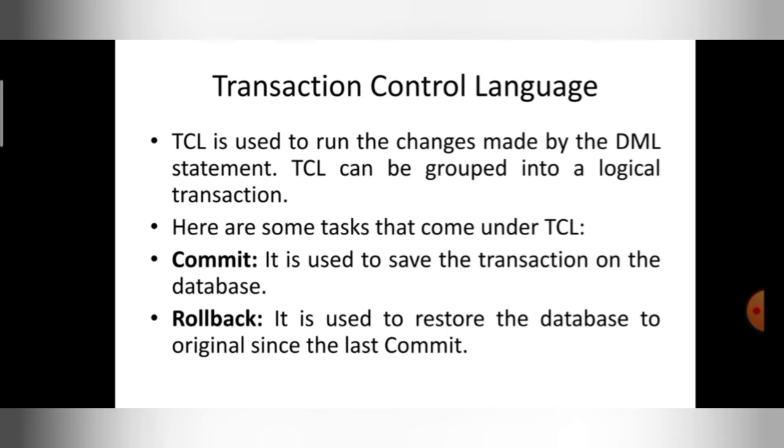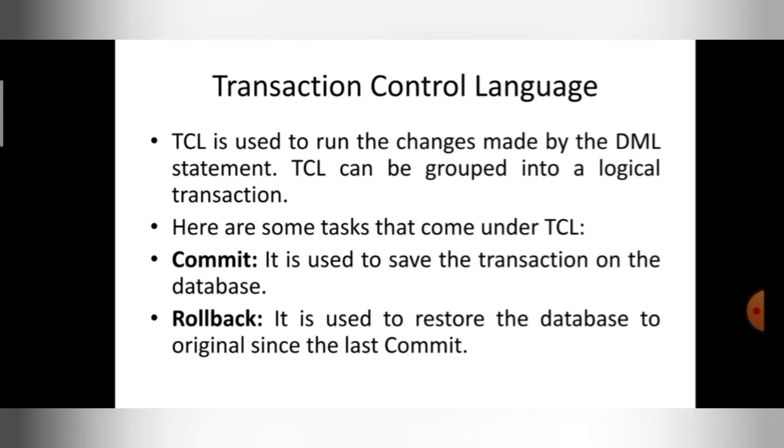In the same way, rollback. Suppose, for example, assume that suddenly your database is crashed. Today your database is crashed, but I want to move to a safe state. That means I want to move my database to yesterday's state. I can use a command called rollback. Rollback is used to restore the database to the original state since the last commit. For example, I used a commit yesterday. If I use a rollback, it will roll back to that particular point when I saved the last changes.